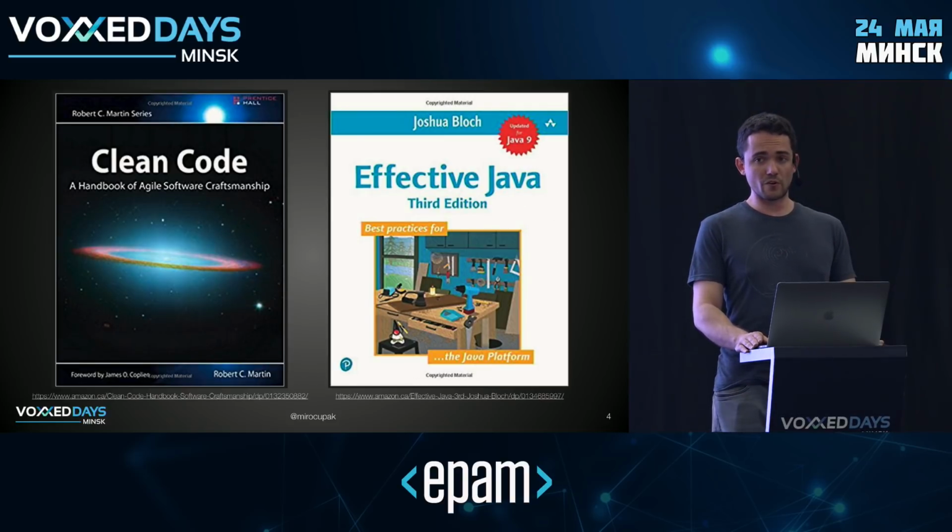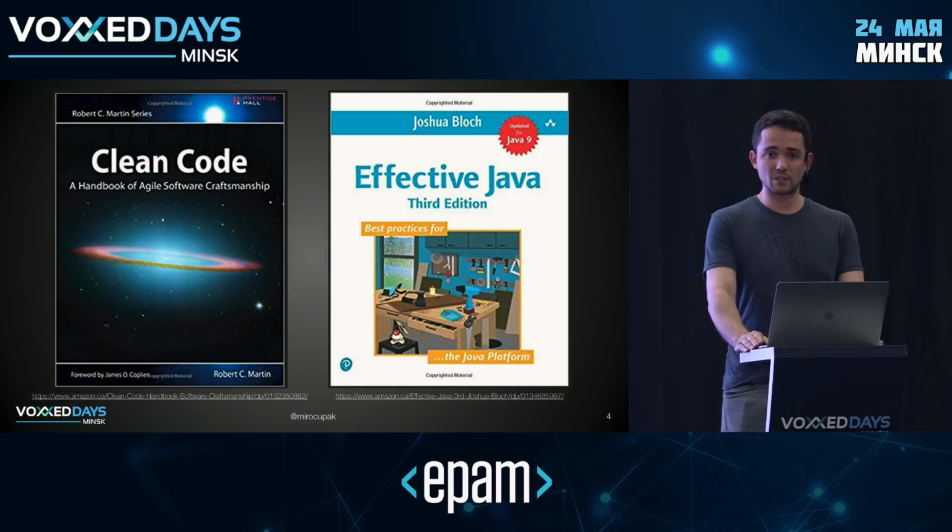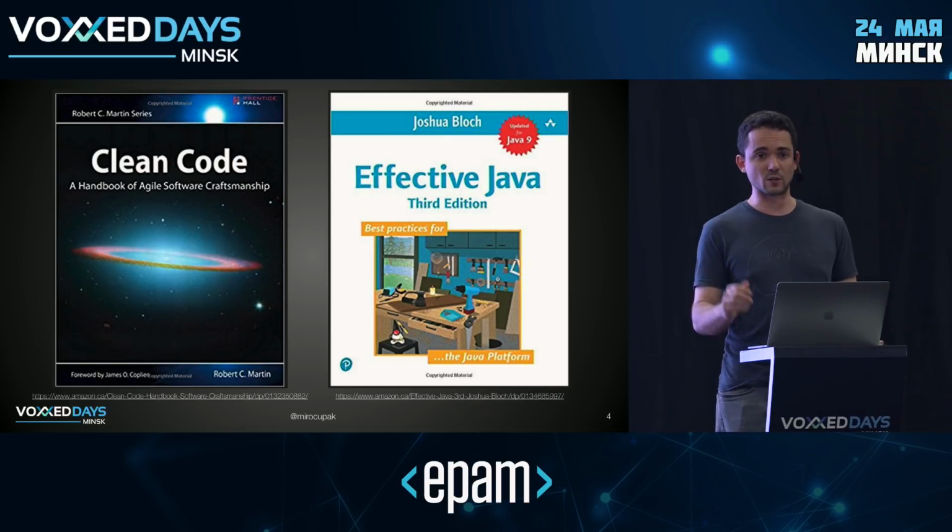There are 2 very good books on writing clean code. One of them is actually called Clean Code. That's an older book, but still very much relevant. The other one is called Effective Java, and that one actually just got a new edition 2 years or so ago. So certainly worth checking out. They are very well known, so odds are you have read them before. If not, I would definitely highly recommend doing that. They're probably 2 of the best software development books that I've ever read. And they provided a lot of context and inspiration for this talk as well.